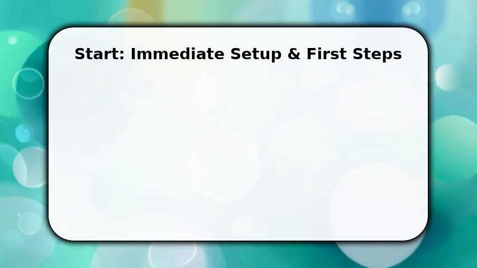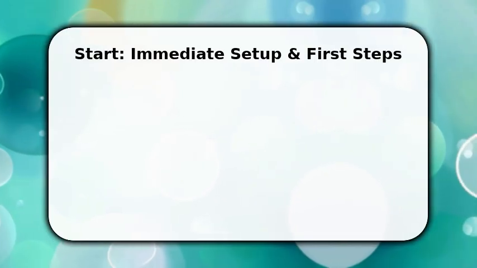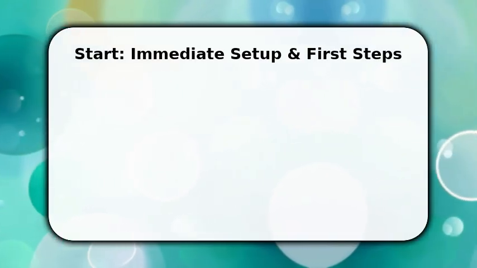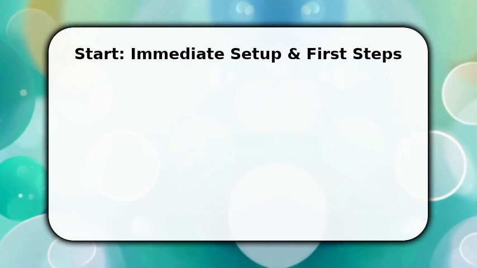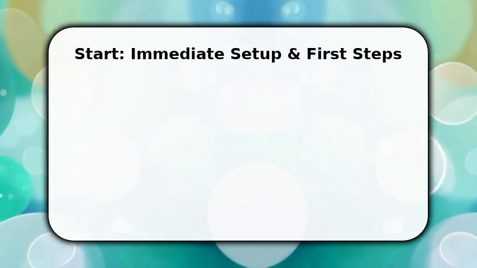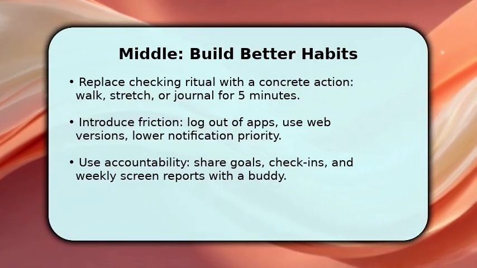Once done, set a measurable goal, reduce total screen time by 25% this week, and enable native tracking so you have objective feedback. Make sure to place only essential communication apps on your dock, and commit to one full device-free hour tonight. You now replace the habit loop by inserting a competing response.